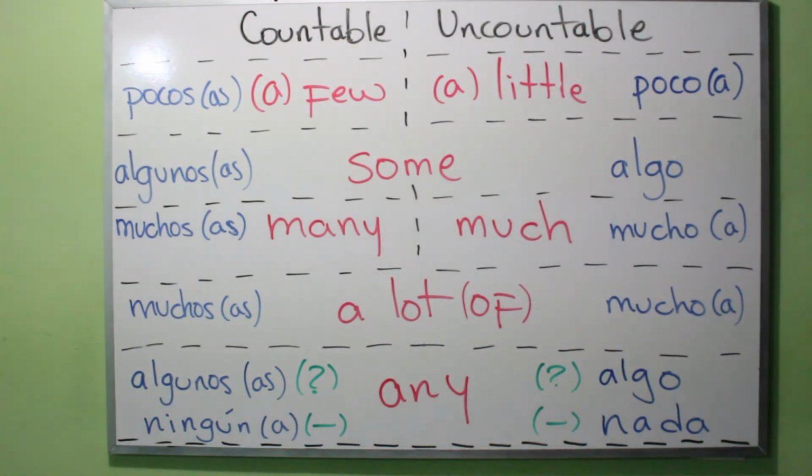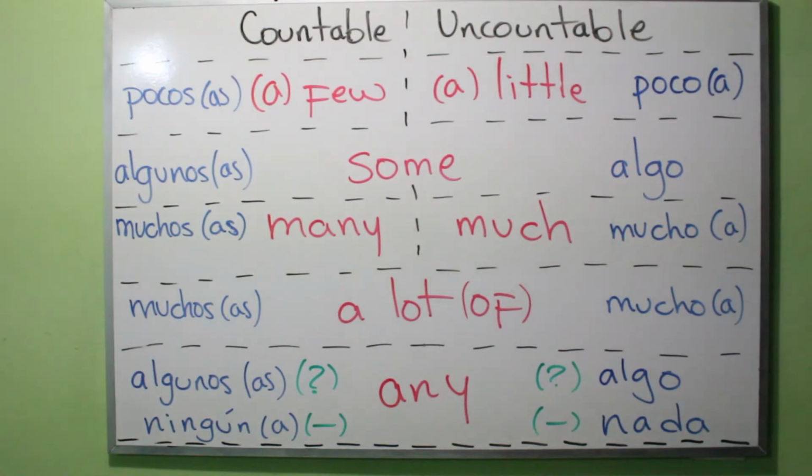And if you're using a negative sentence, then it means ningún or ninguna, okay? When we are working with uncountable nouns, if we are using it in a question, we say algo, right? And if we are working with a negative sentence, then we say nada, okay?